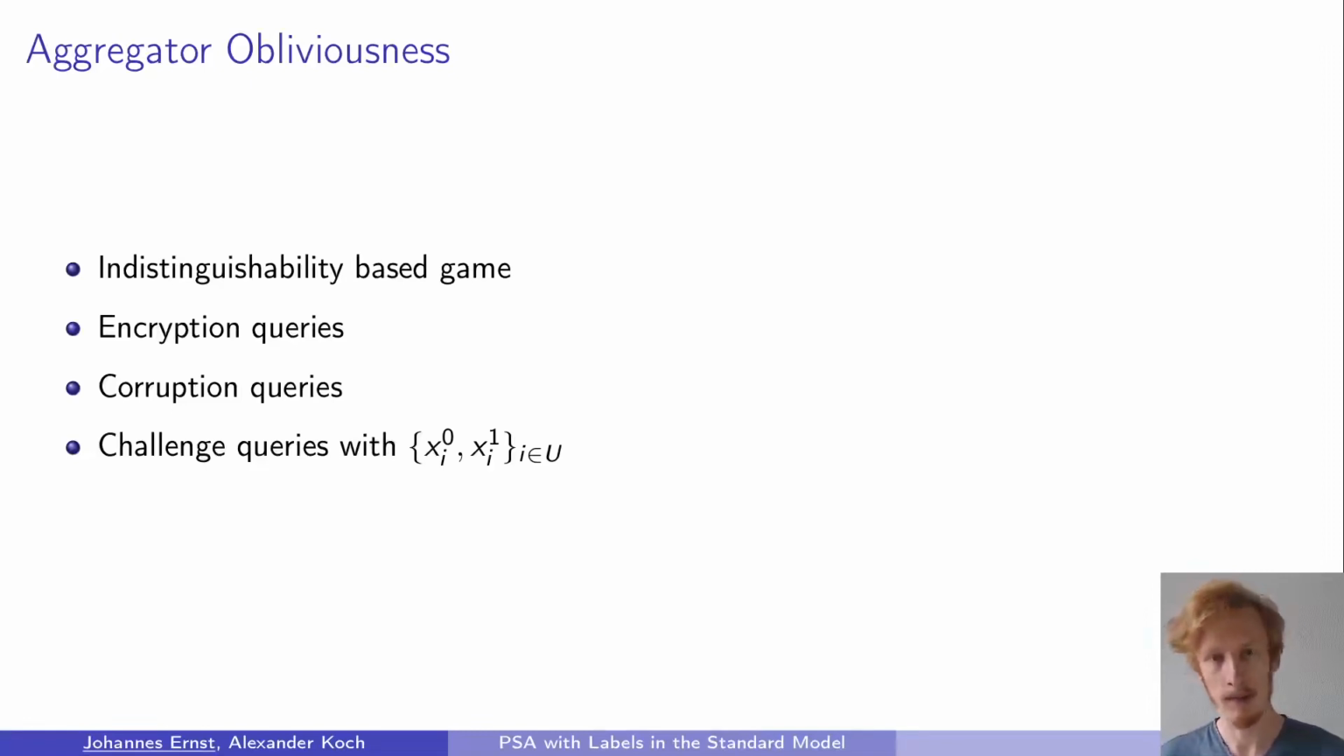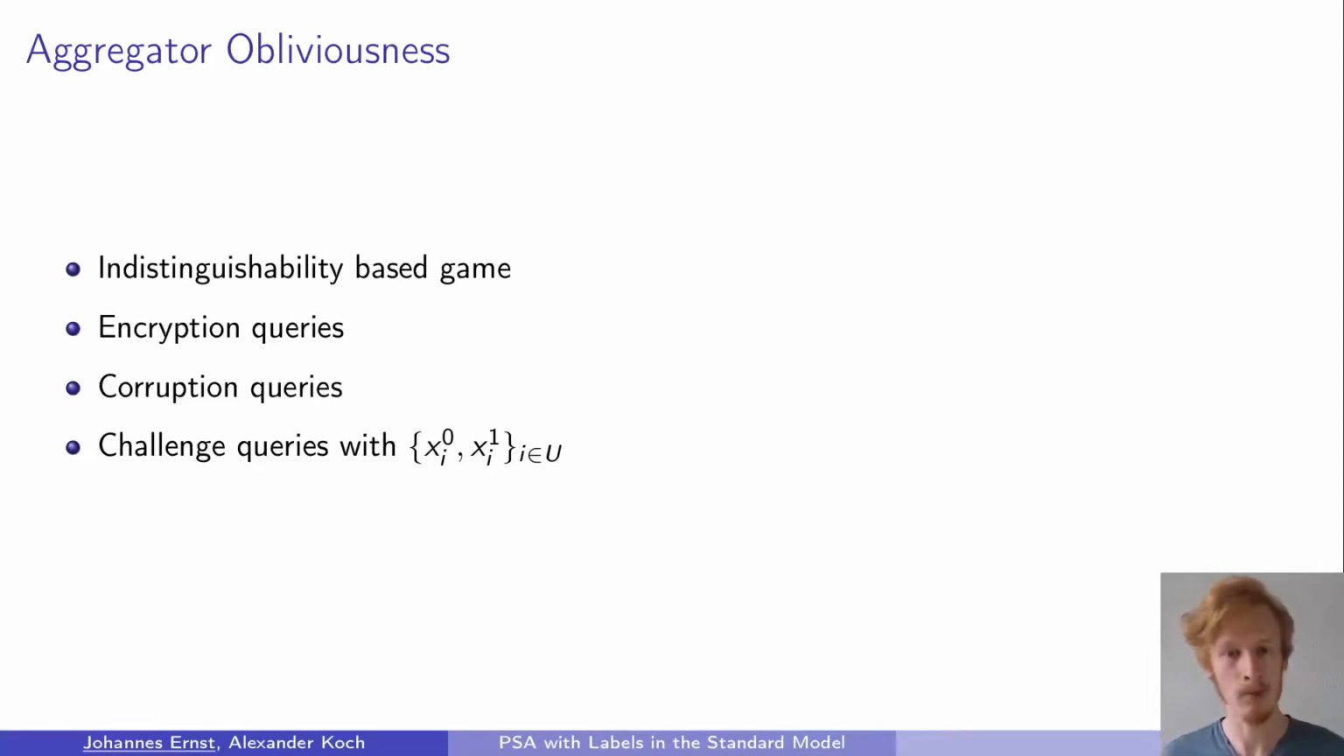This is formalized by an indistinguishability-based game between a challenger and an adversary, and the adversary can ask encryption queries at any point in the game, where they specify a client, a label, and a plaintext message, and get back the corresponding ciphertext. Furthermore, they can corrupt parties, so they can corrupt clients and the aggregator, and get the corresponding party's secret key. And also corruption queries can be asked at any point in the game, and therefore we say that corruptions are adaptive as opposed to static.